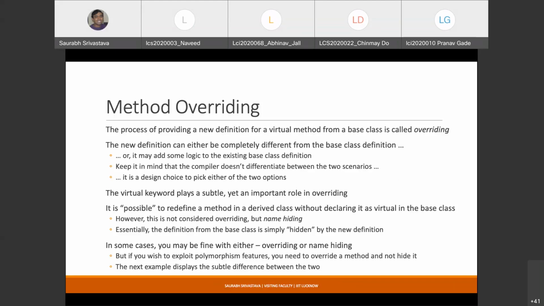So it might seem to you that this is an example of overriding, that it is the same method as in the base class, and I am defining the same method in the derived class. This looks very similar to overriding, but it is not overriding. That is what you have to understand. This is the case of name hiding. What happens is that the definition of the base class now simply becomes hidden.